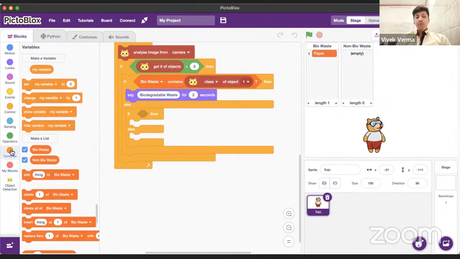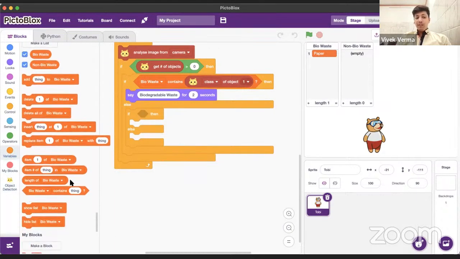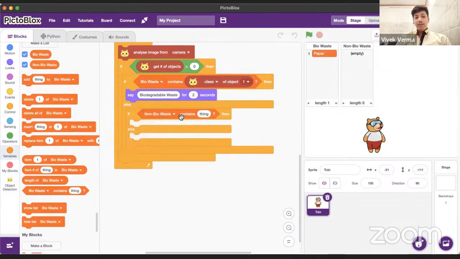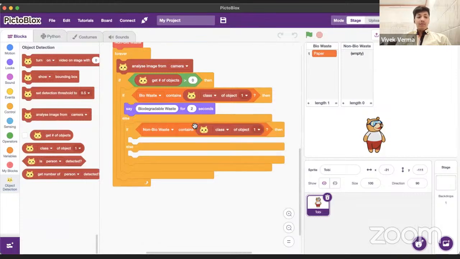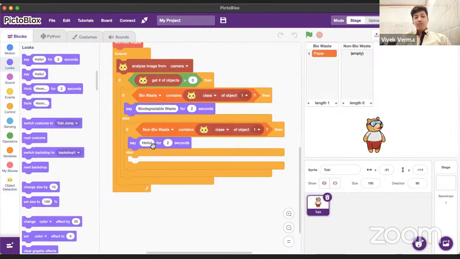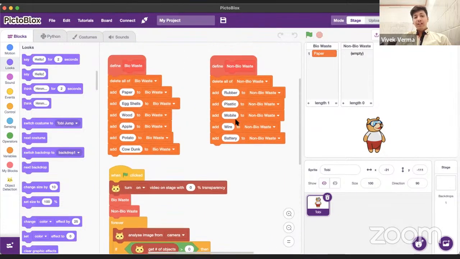To check that, we have to go in variables, grab the bio waste contains block and choose non-bio. So if the non-bio waste list contains the class, that means the name of that object that is being detected, we want it to say that particular object is non-biodegradable waste.